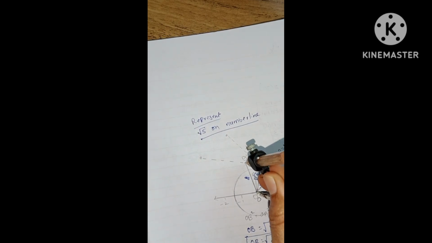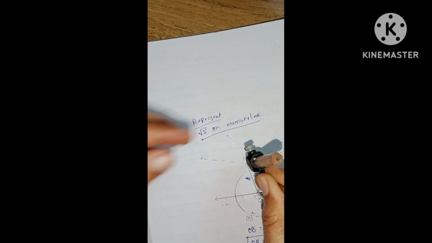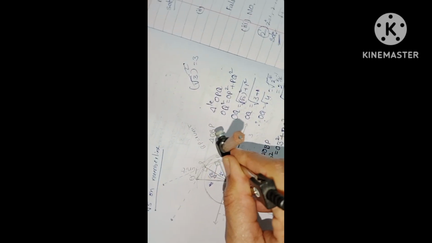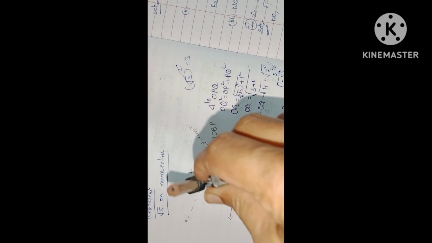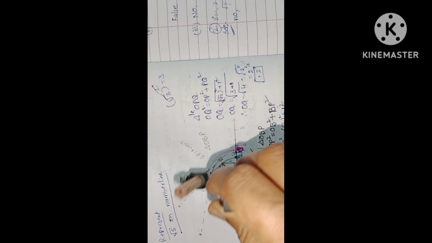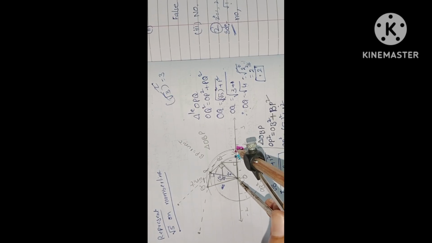Now O as center, OQ as radius, draw another arc to represent root 4 on the number line. So I have taken measures with slight differences.